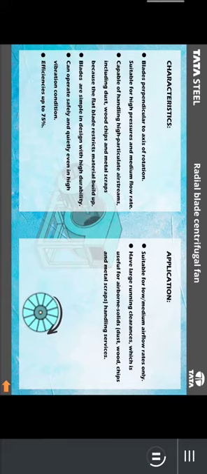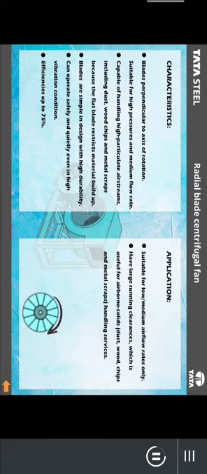Coming to the characteristics. Blades perpendicular to axis of rotation, suitable for high pressures and medium flow rate. Capable of handling high particulate air streams, including dust, wood chips, and metal scraps because the flat blade restricts material buildup. Simple in design with high durability. Can operate safely and quietly even in high vibration condition.